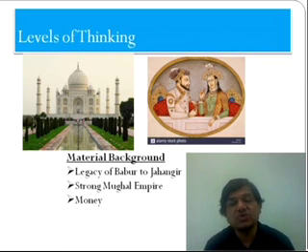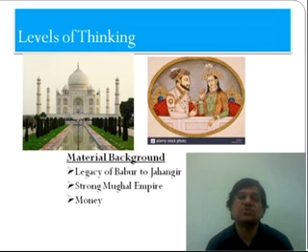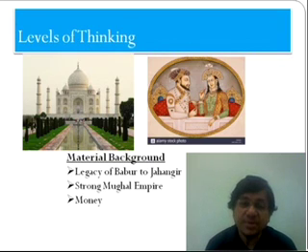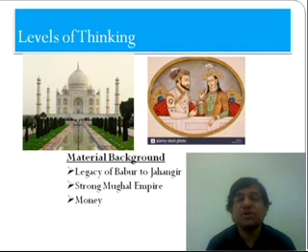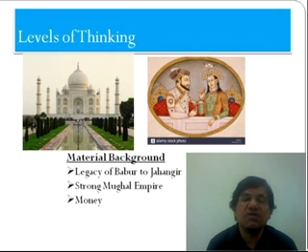So because of this amazing land revenue system, they used to collect a lot of taxes. At the same time, you might be knowing that during the time of the Mughals, India has become the production hub of the world. Why British and the rest of the Europeans came to India? Because India was the richest country during the Mughal times. And because of that, through taxes, they used to get huge amount of money. तो इसका मतलब है कि जहांगीर के पास, शाहजहां के पास बहुत सारा पैसा था.